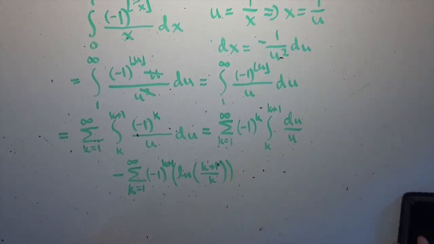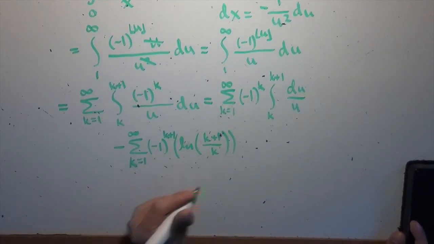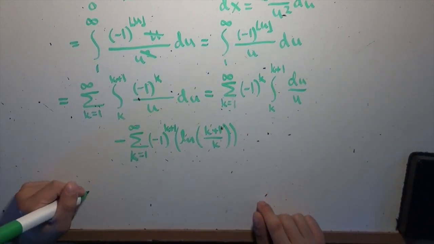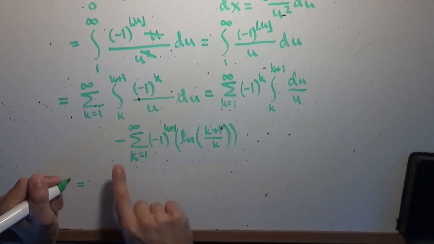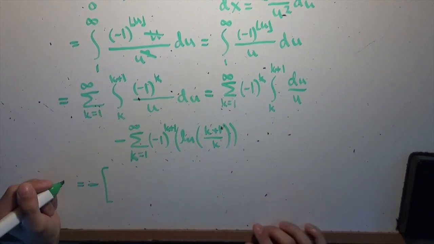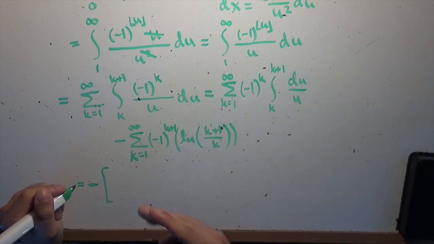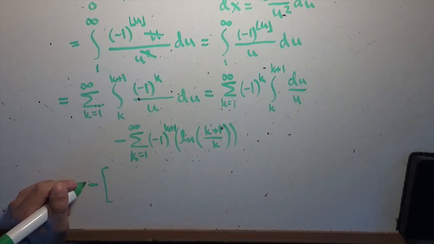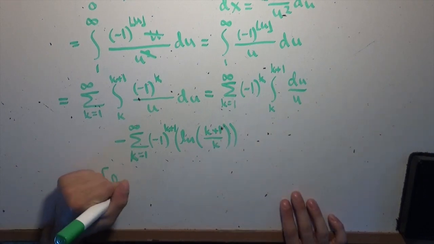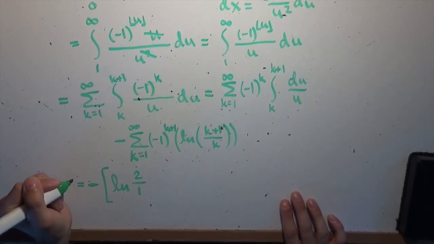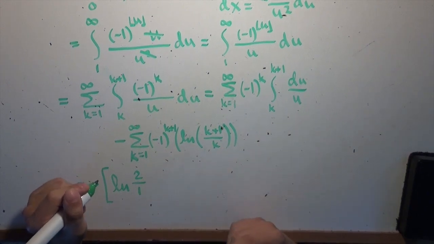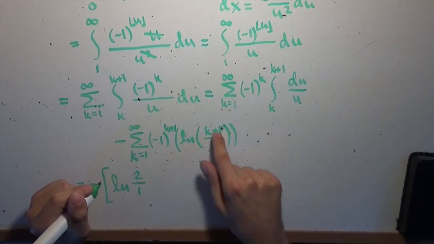So let's write out a few of the terms that we're actually going to see here. So when we plug in k equals 1, for example, I'm just going to write this -1 out the front that we're going to have the entire time, like that. We're going to have -1 to the power of 1 plus 1, which is -1 to the power of 2, which is of course just 1, times the logarithm of 2 over 1. So we have log 2 over 1 as the first term. And then we plug in k equals 2, we're going to get -1 to the power of 3, which is -1, times log of 3 over 2.